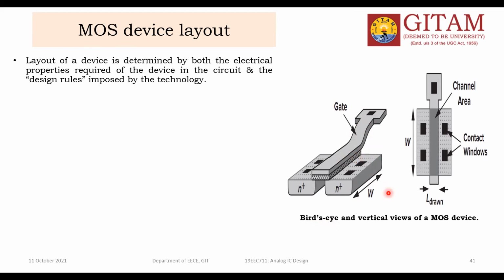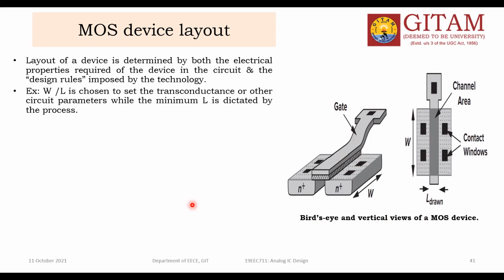And this is the vertical view of the MOS transistor, and this is the bird's eye view. One more thing: W by L is chosen for the transistor, with gm mentioned, as I told you. The minimum L is dictated by the process. L is fixed; only the W value is in your hand.